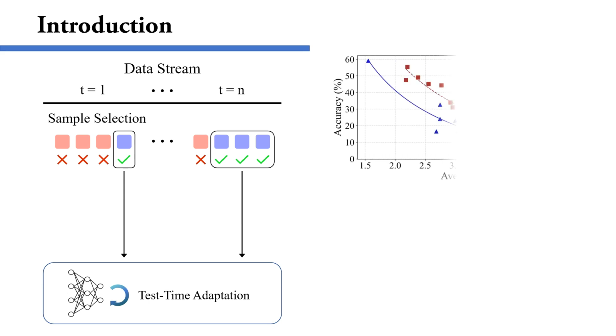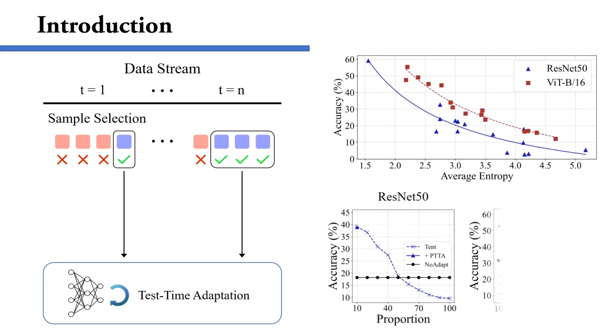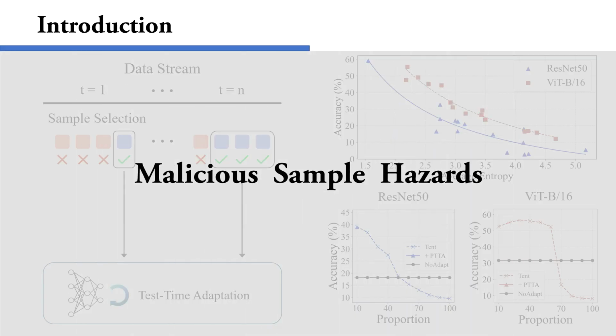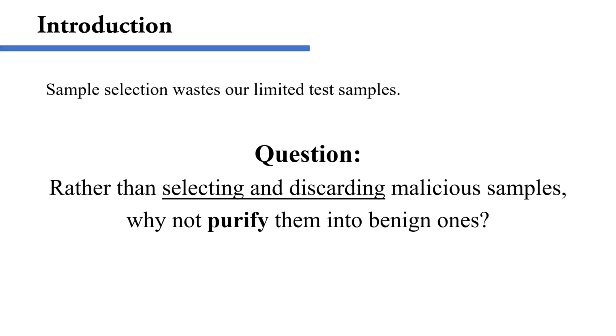Our observations show that high-entropy malicious samples are harder to predict correctly than low-entropy ones. Learning from high-entropy samples undermines optimization stability. More importantly, perfectly filtering out malicious samples is challenging. This results in sharp performance fluctuations for PTTA with even slight adjustments to the sample selection threshold. Sample selection is a simple solution, but it wastes our limited test samples. Therefore, the key question becomes, rather than selecting and discarding malicious samples, why not purify them into benign ones?